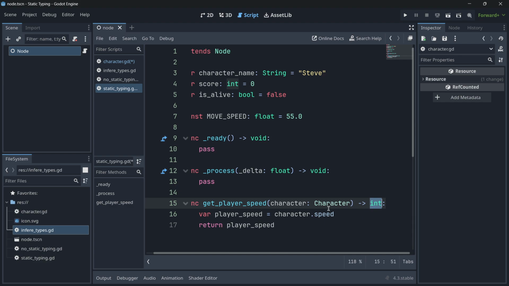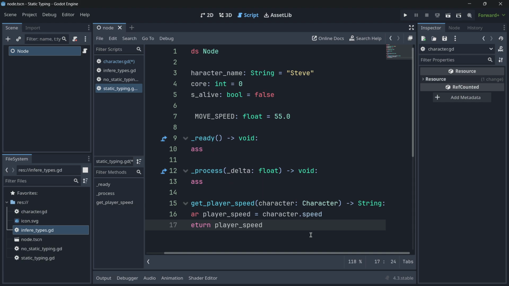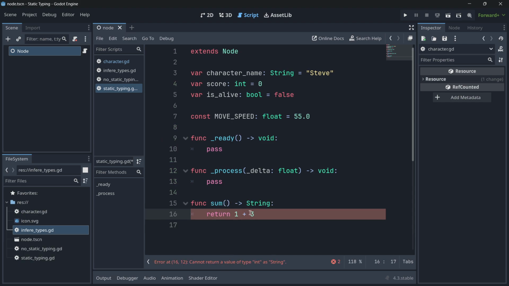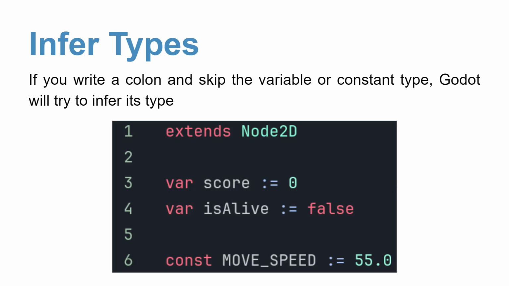And if I put here, for example, string, this is going to return an error because I'm telling Godot this should return a string, but actually here player speed is going to be an integer. Or well, here actually, for example, here we are telling Godot to return a string, but here we are doing an addition of numbers. So of course this is not going to be able to run, and it is actually marked here in the editor. That's the biggest advantage.